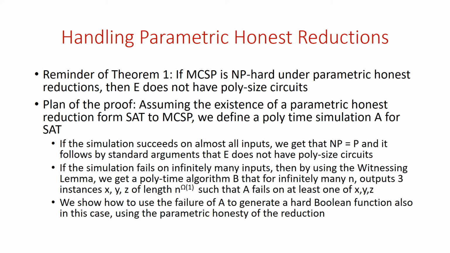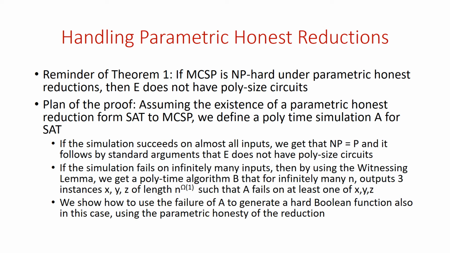If the simulation succeeds on almost all inputs, then we get that NP equals P, because here is a polynomial time simulation that works on almost all inputs, and therefore SAT is in polynomial time. And from the statement that NP equals P, it follows by standard arguments that E does not have polysize circuits.